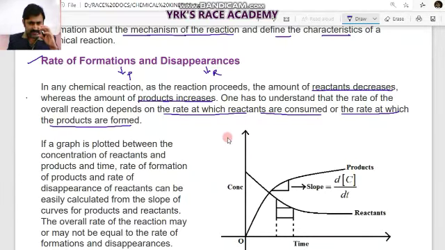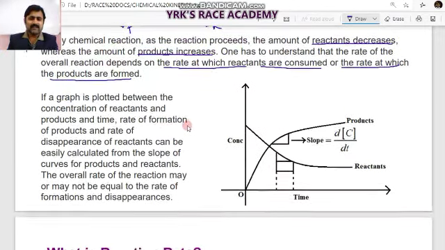Reactants consuming means disappearing, and products are forming. So the rate of reactants consumed and the rate of products formed decide the overall rate of the reaction in this chemical kinetics study.